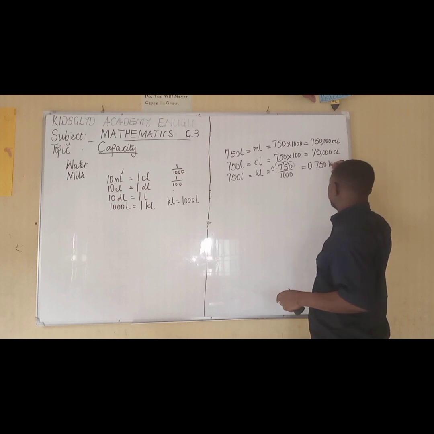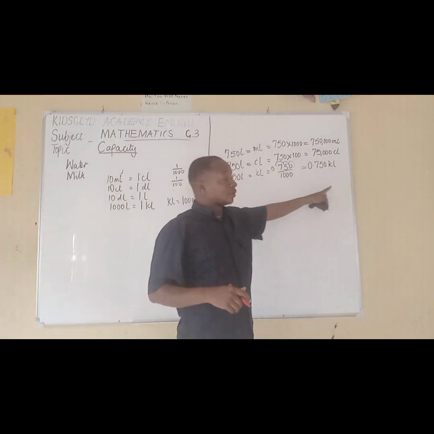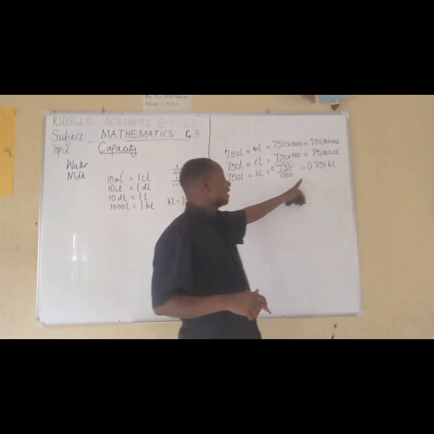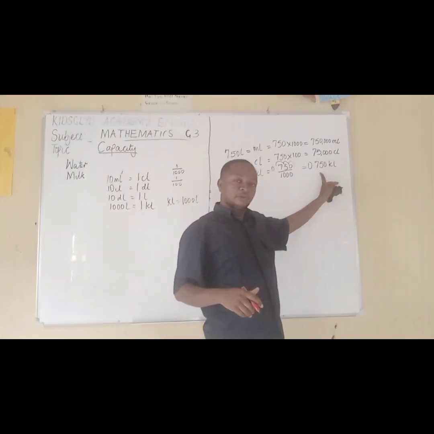So now, that means we'll have 0.750 kiloliters. The reason why it is 0 point is because kiloliter is bigger than liter, just like I said earlier. So it cannot start with a whole number. So it is in decimal form.